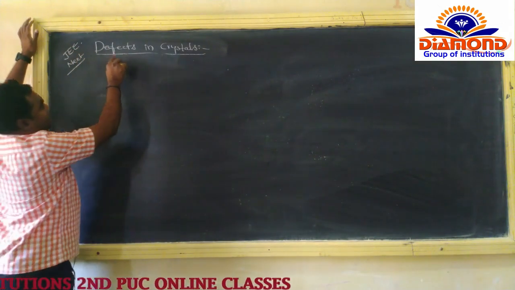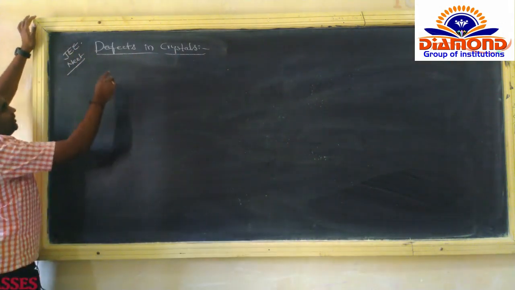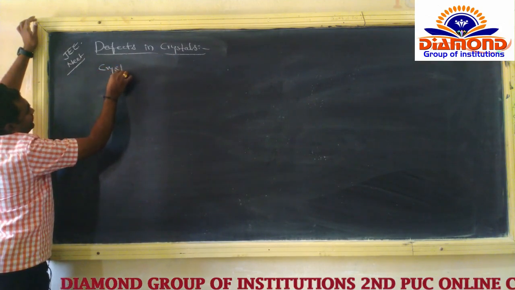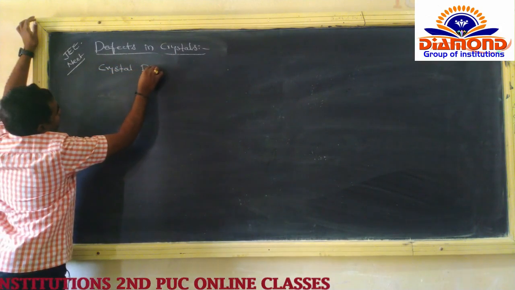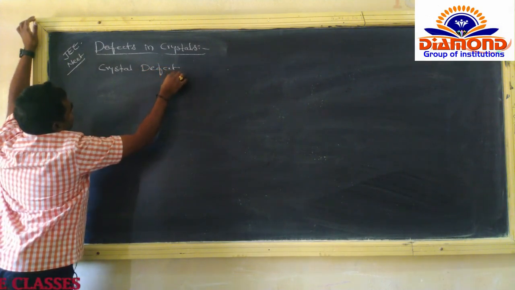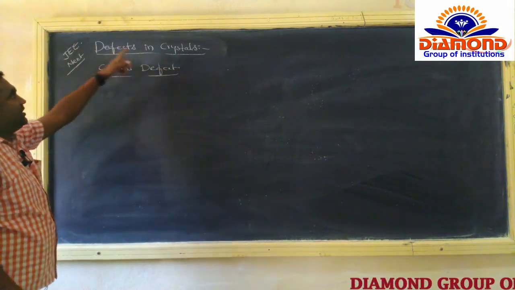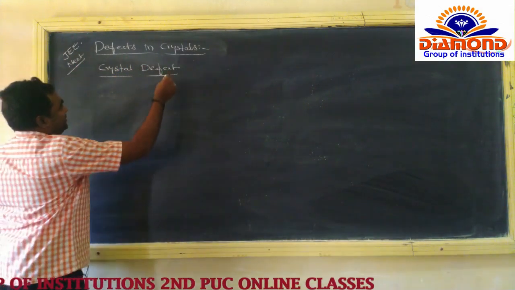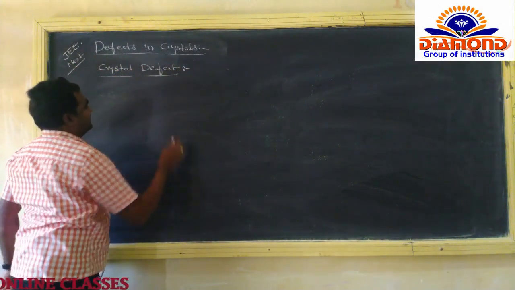Now, the defects in a crystal. What is the meaning of a crystal defect? Crystal defect. Here the crystal defect is also called the crystal imperfection. Crystal defect ka definition hai. So what is the crystal defect?